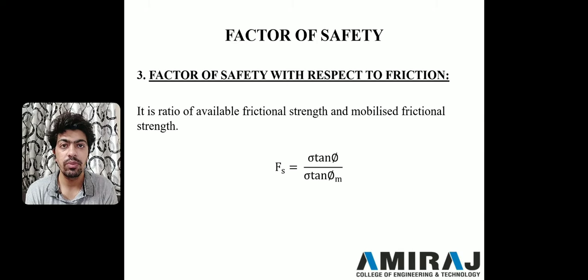Third one, factor of safety with respect to friction. Friction is basically the attraction force between two particles. This is a ratio of available frictional strength to mobilized frictional strength. Available frictional strength is defined by sigma into tan phi, and mobilized frictional strength is defined by sigma into tan phi m.